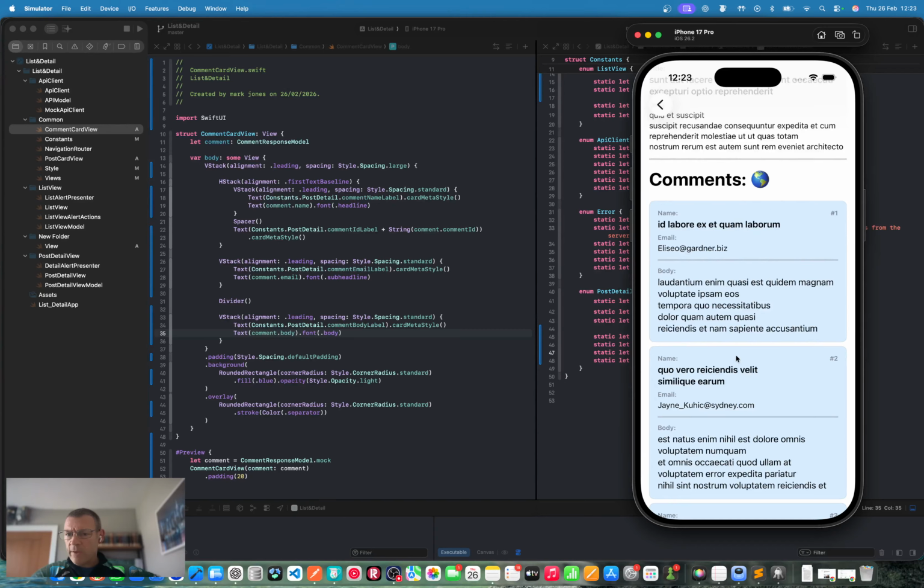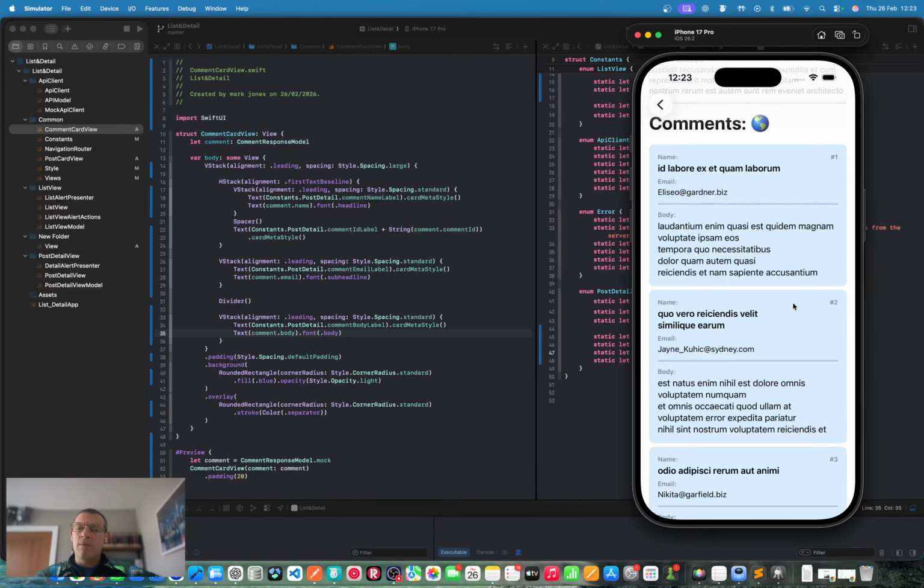A pronounced line around the edges. They're displayed in a list. And now we've added these labels on the content data, which makes it a bit clearer, especially because the content being returned is hard to identify as what it is.